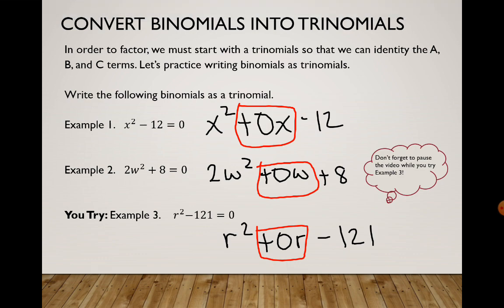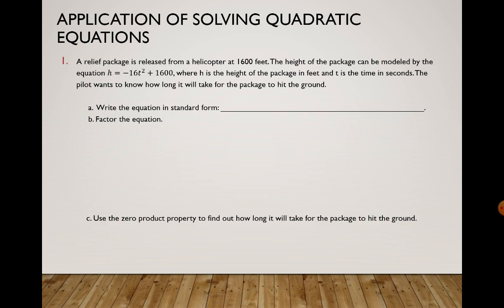All right, so let's see the application of solving quadratic equations. A relief package is released from a helicopter at 1,600 feet. The height of the package can be modeled by the equation h equals negative 16t squared plus 1,600, where h is the height of the package in feet and t is the time in seconds. The pilot wants to know how long it would take for the package to hit the ground.